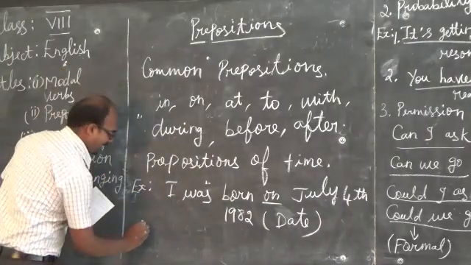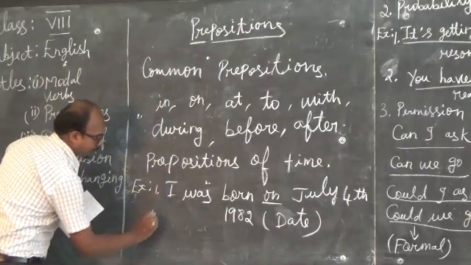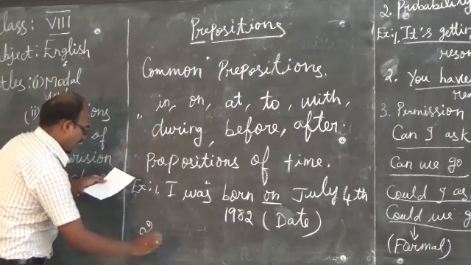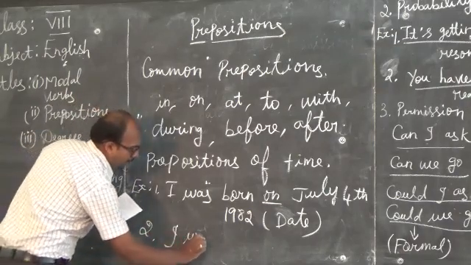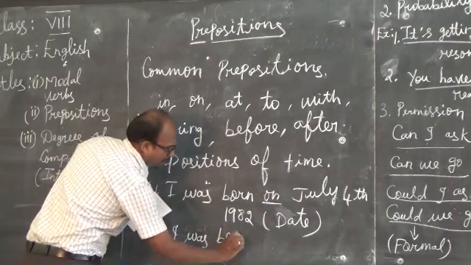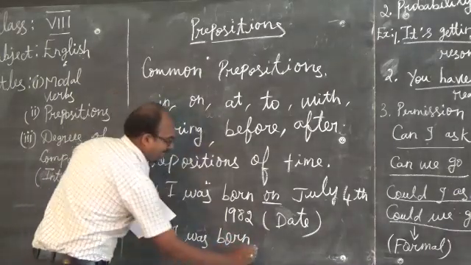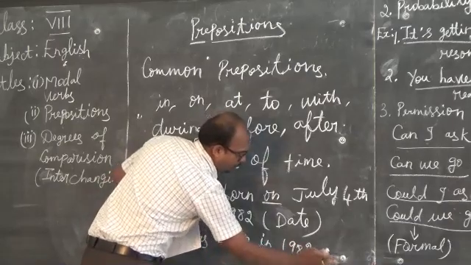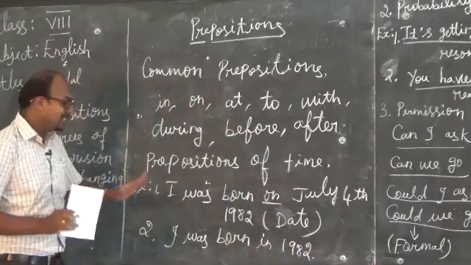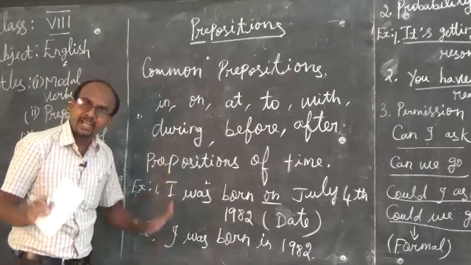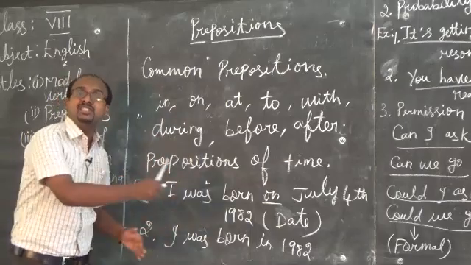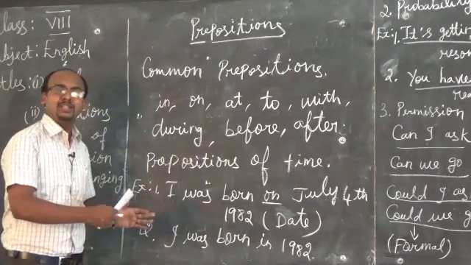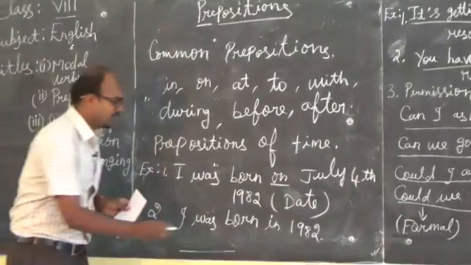Let's see the second sentence. I was born in 1982. This is also a preposition of time only, but depending upon the situation we are changing the preposition. Here, what is the preposition?